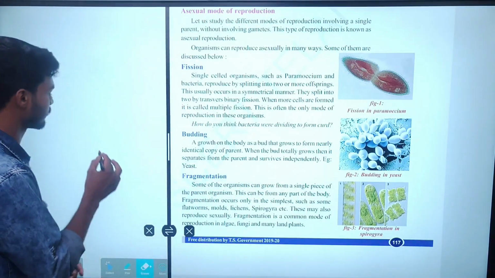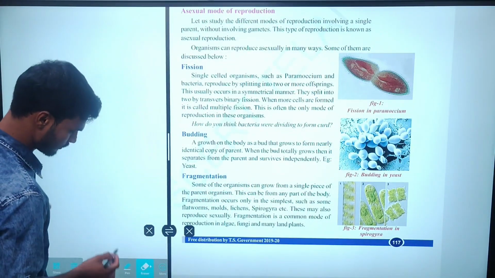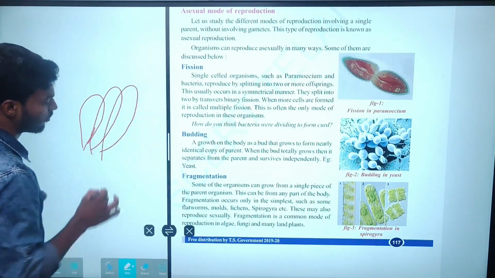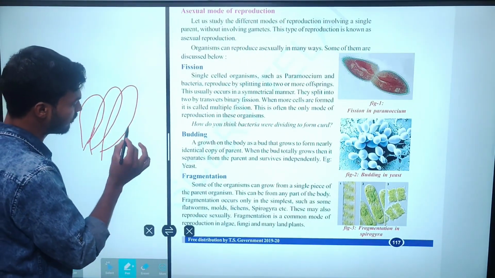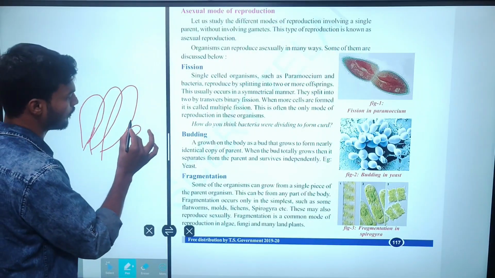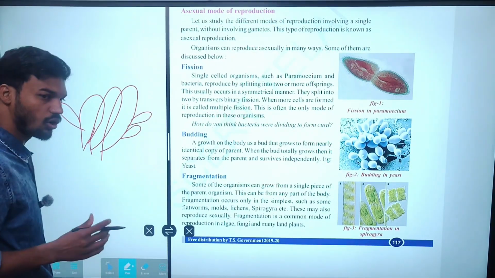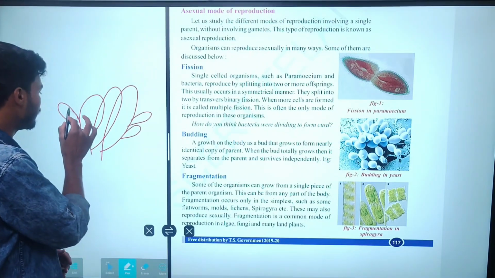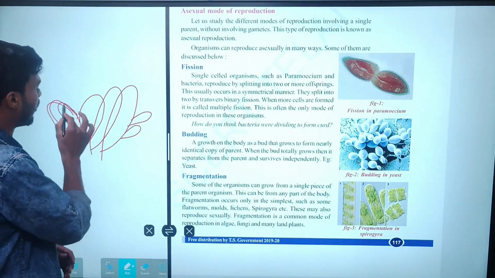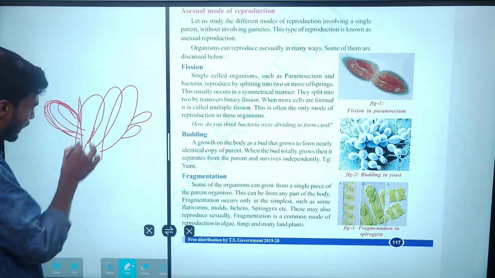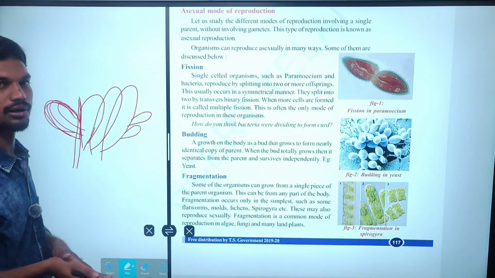Look here, budding. So imagine this is a parent body. From the side of the parent body, a small bud appears to grow. After the small bud appears, the size will increase. After reaching the proper size, this body is able to separate and detach from the parent body.